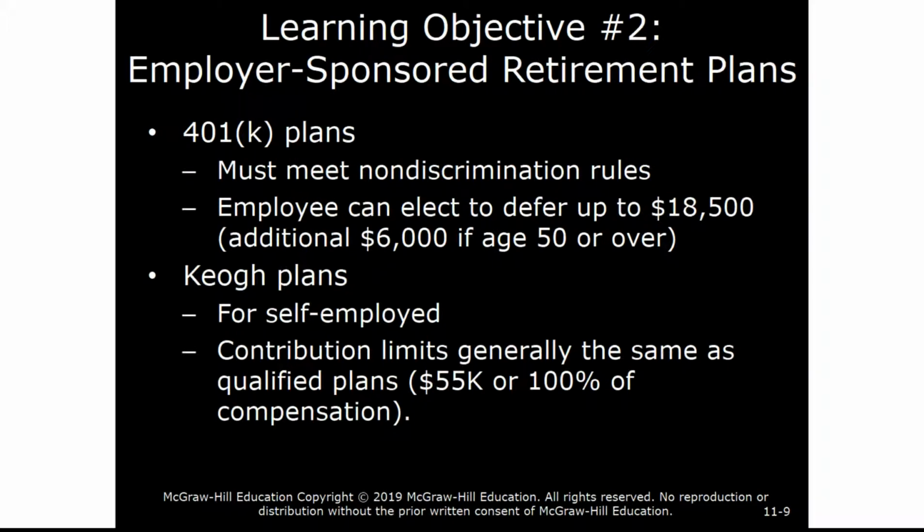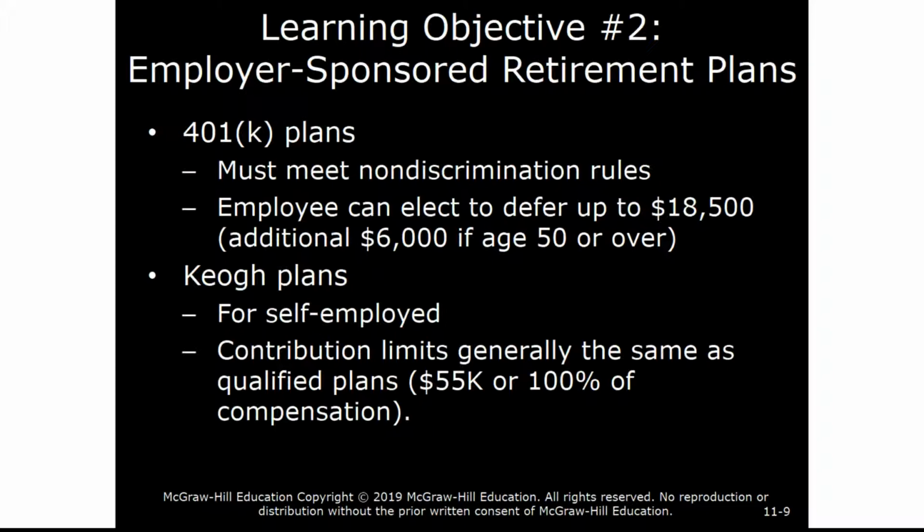So, defined employer plans. A very common one I mentioned earlier was a 401k. They must meet the non-discrimination rules I mentioned earlier. The employee can elect to defer now up to $18,500, an additional $6,000, or up to $24,500 if the employee is age 50 or over.